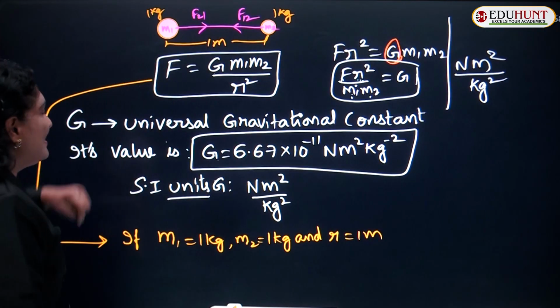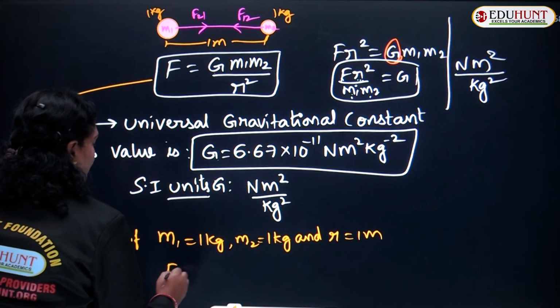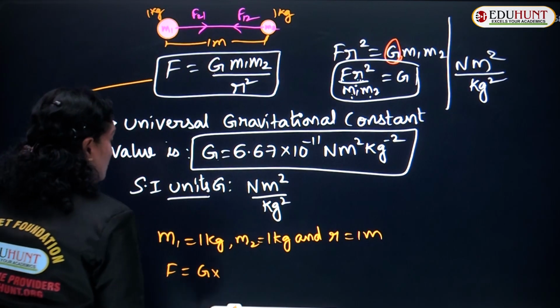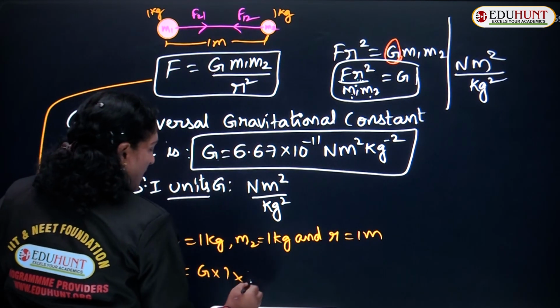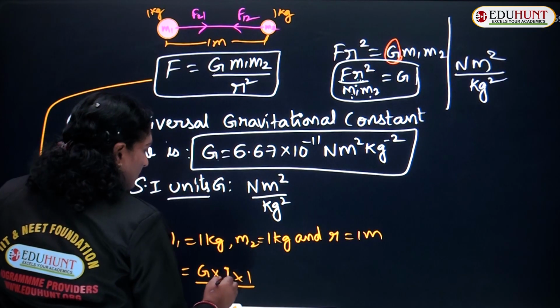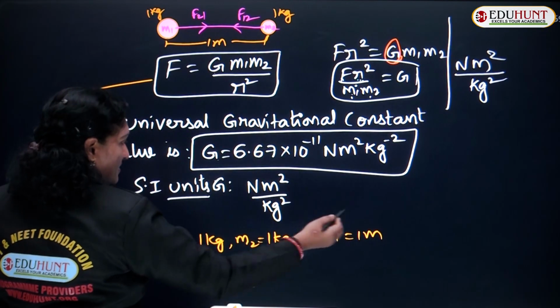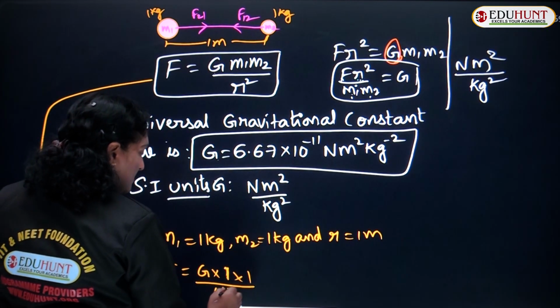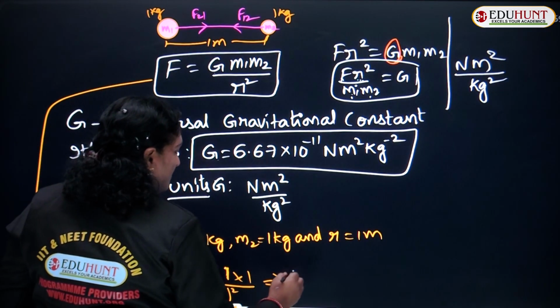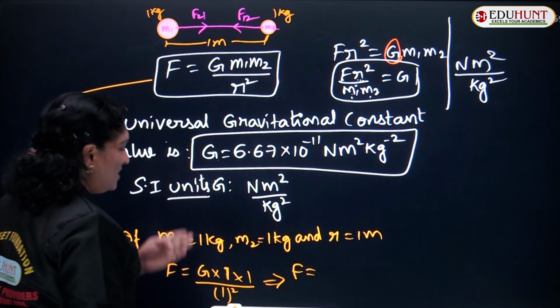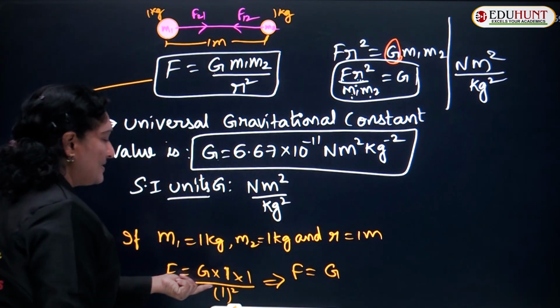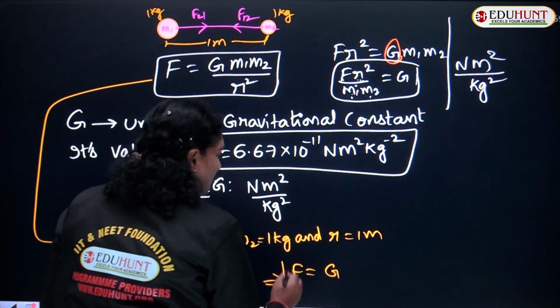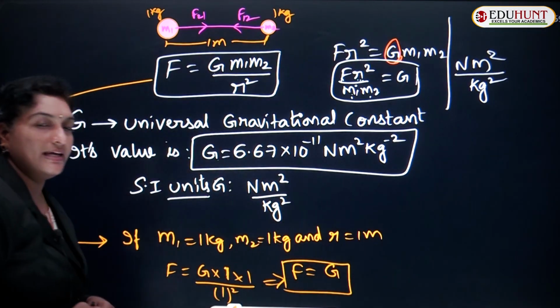Substituting all the values in the above equation, you get F equals G into M1 is 1, M2 is 1, upon R square. R square means 1 square. So, F equals G into 1, which is G, upon 1 square, which is again G. So, the value of F is found to be G.